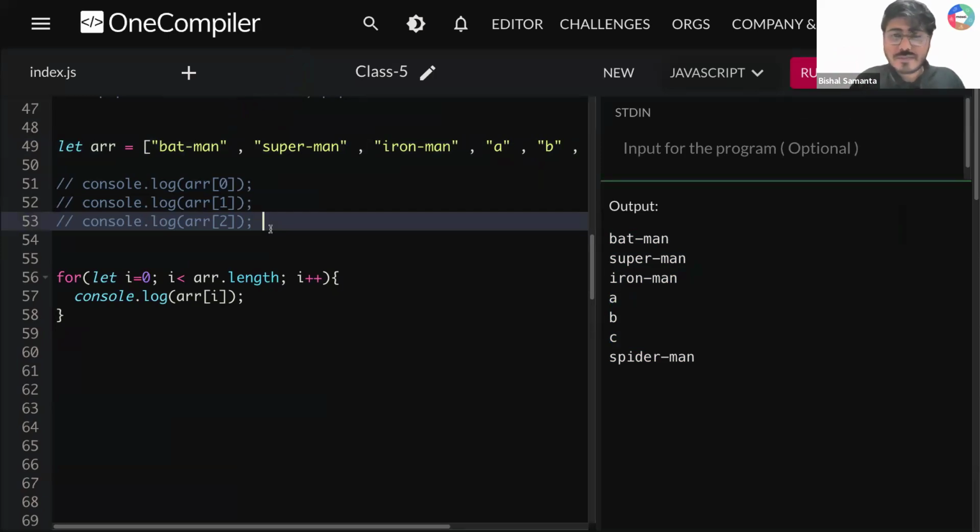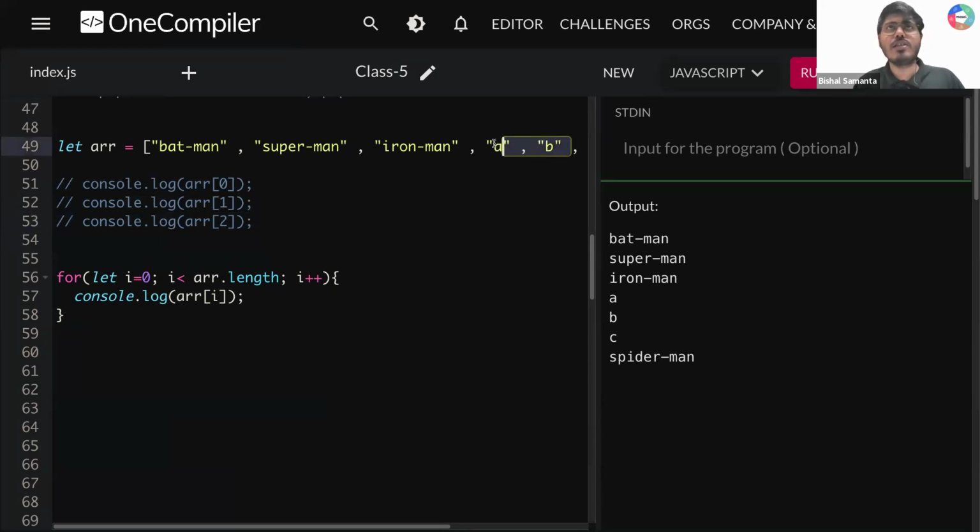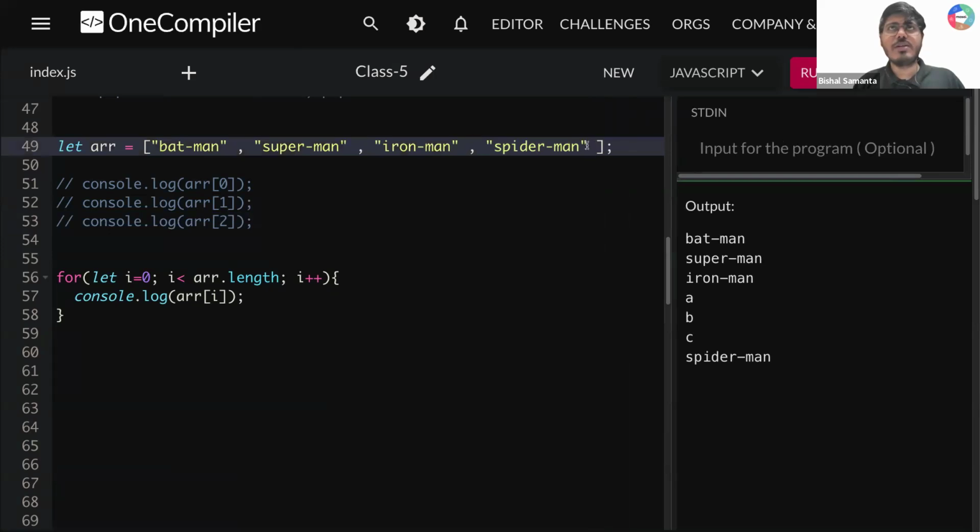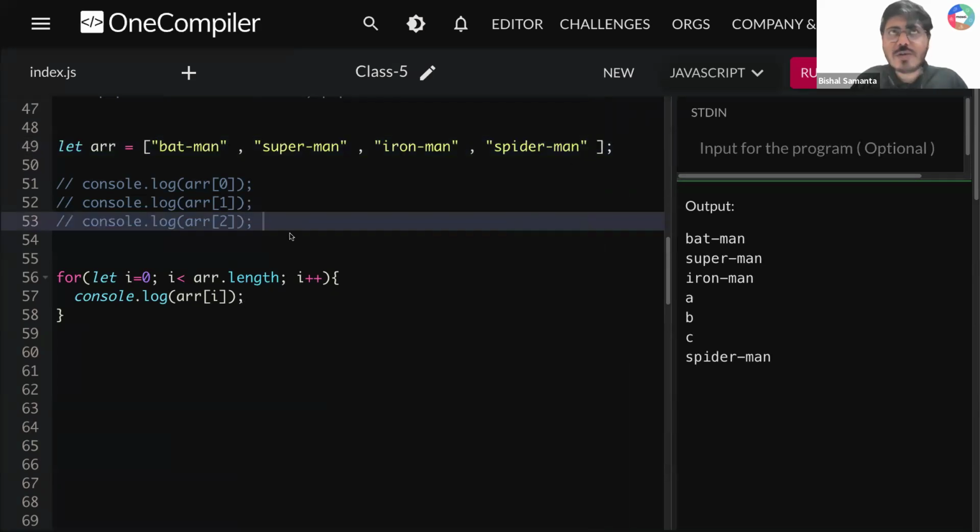Okay. Chalo. So Deepak is asking, sir, what is the difference between array dot length and array dot length minus one? Tell me one thing, Deepak. Okay. There are two ways you can solve this problem. So let me remove all this thing. Okay. Can you tell me, Deepak, what is the length here right now? 1, 2, 3, 4. 4 is the length, right? And you are indexing 0, 1, 2, 3.